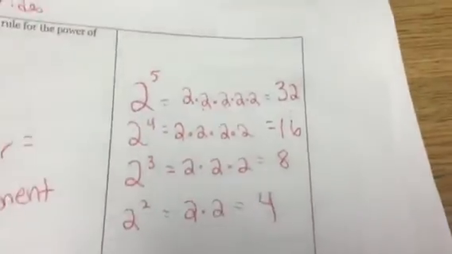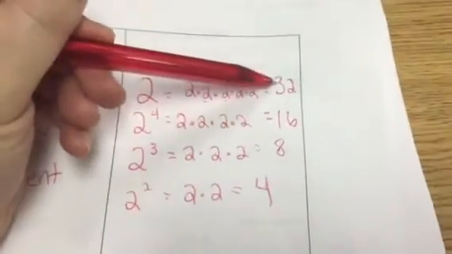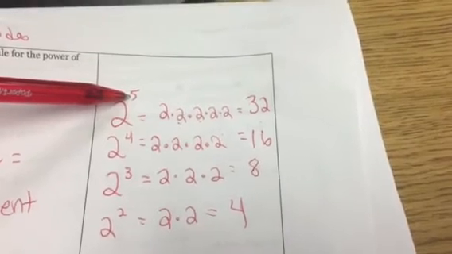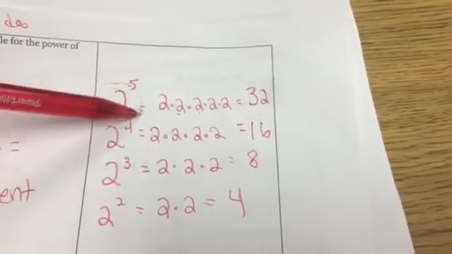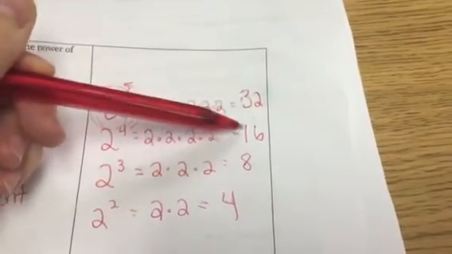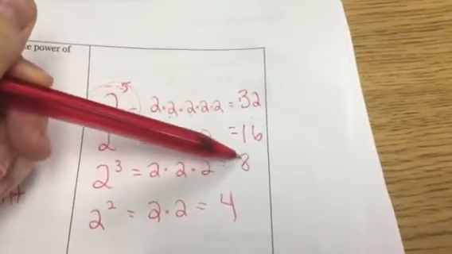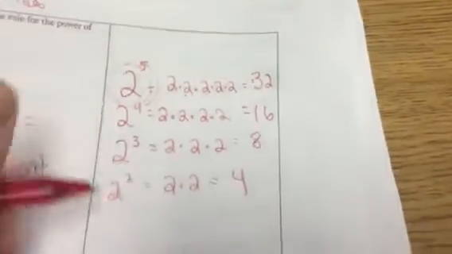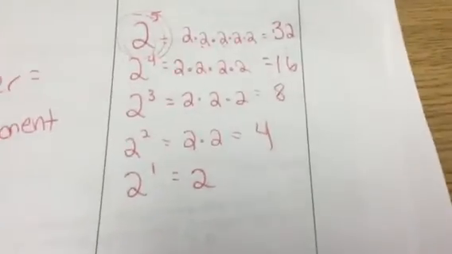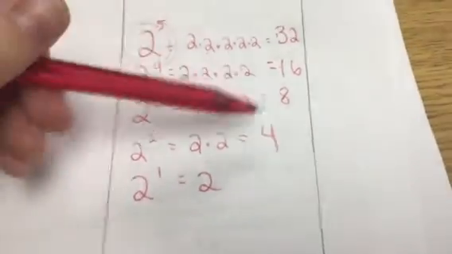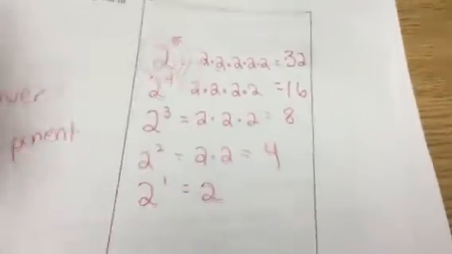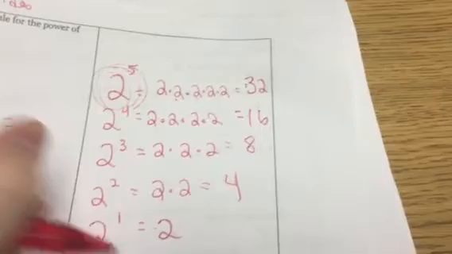If you guessed that the answer would be 4, you guessed correctly, because if you notice, every time we drop the power by 1, in this case we divide by 2, because that's what our base is. So we went from 32 divided by 2 is 16. 16 divided by 2 is 8. 8 divided by 2 is 4. And if we use the same logic, that is actually what it is. So we're continuing to divide by 2. So using that same formula, dividing by 2 is going to prove our power of 0.